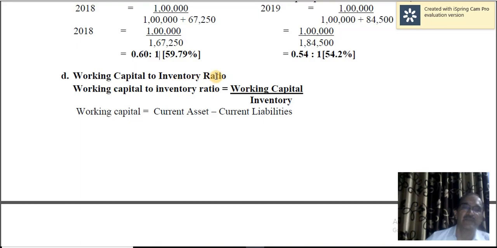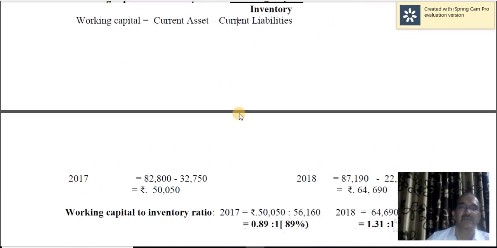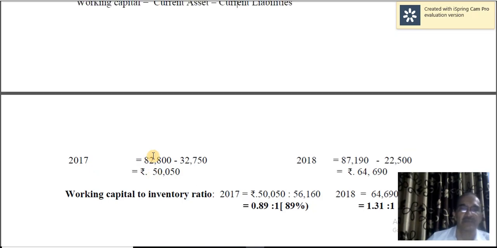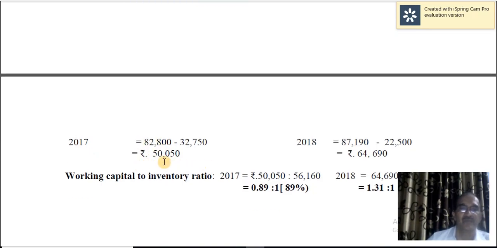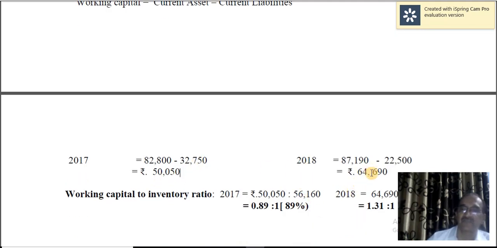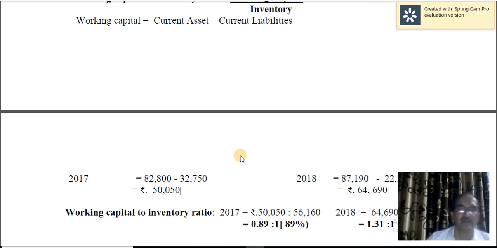Working capital to inventory ratio. Working capital means current assets minus current liabilities, and inventory here is the stock. Current assets 82,800 minus current liabilities gives working capital of 50,050 for 2018 and 64,690 for 2019.